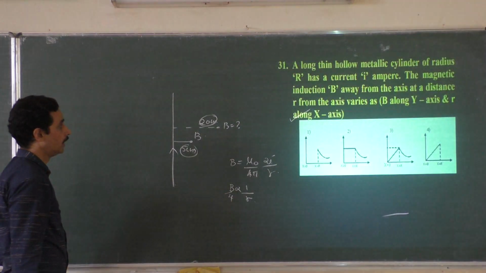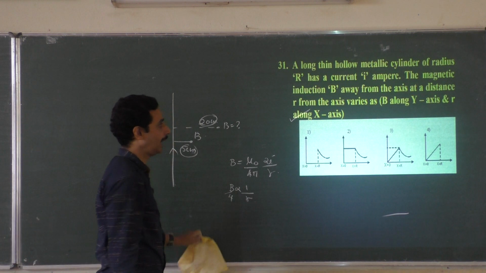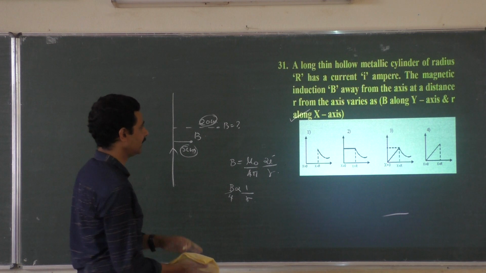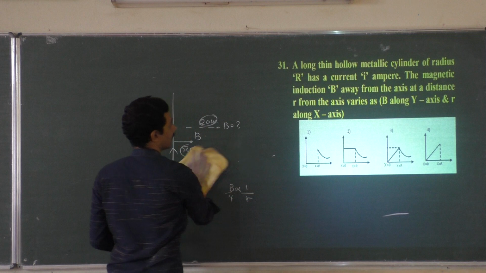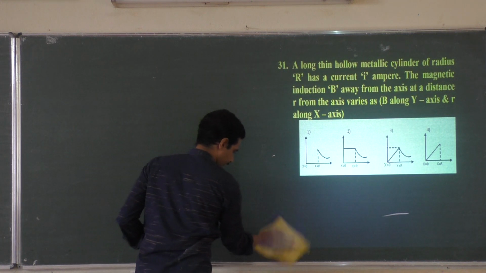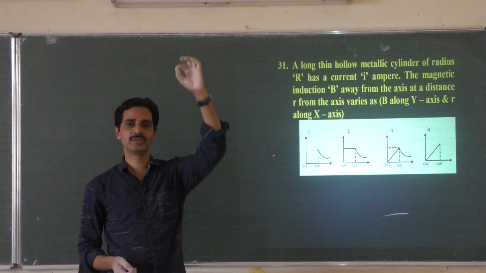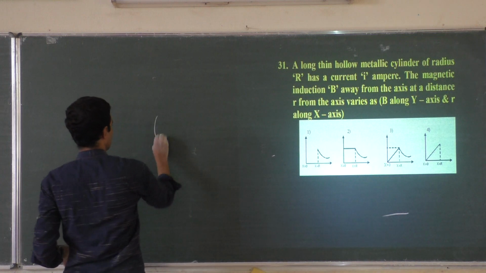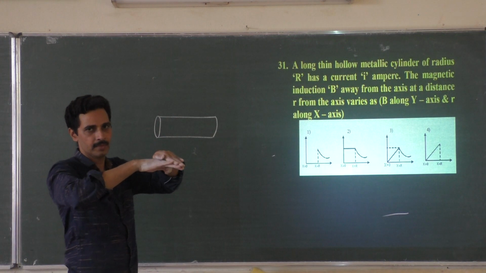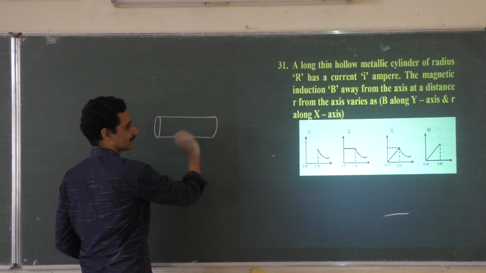First one. A long, thin, hollow metallic cylinder of radius r carries a current I ampere. The magnetic induction B at a distance r from the axis varies as what? How does the magnetic field vary as you move from the axis away, and outside also? So here is the hollow sheet, and you can make a sheet into a cylindrical form and pass the current through the sheet, or you can assume that it is made up of a number of wires joined together.